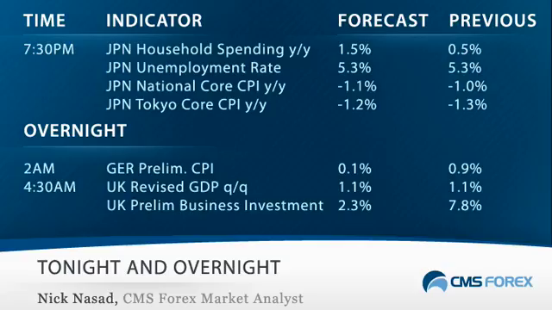Tonight, Japan posts a slew of releases to end the month, including household spending, unemployment rate, and measures of inflation. Overnight, Germany posts its preliminary CPI reading, and the UK posts a revised version of second quarter GDP, as well as a preliminary reading on business investment.